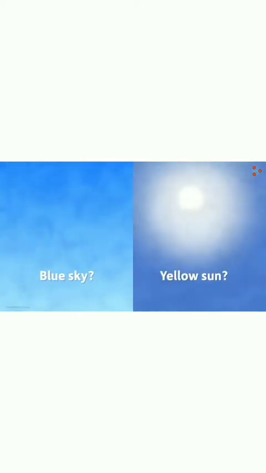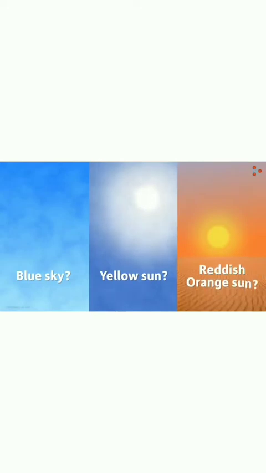So now we are going to talk about the scattering of light. Some of you might be wondering why the sky looks blue, why the sun looks yellow, and why it appears reddish and orange at the time of sunset and sunrise. We are going to talk about all these things in detail, but before we go into detail, first we will understand why it is happening. This is happening because of the atmosphere of the earth.